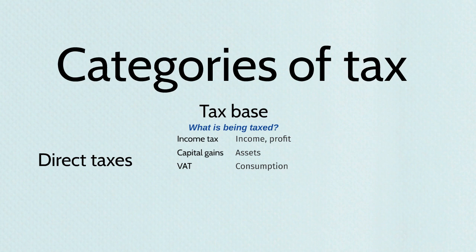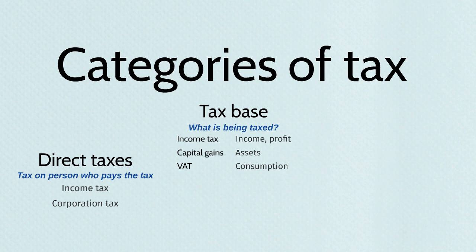The first one is direct taxes, and with direct taxes, it's a tax on the person who actually pays a tax. So to give you an example, we looked a second ago at income tax. Now the tax base of income tax we said was income, the individual's income that they earn. And so in that case, the tax is applied to that person's income, and it's a direct tax on that individual. The same applies to corporation tax.